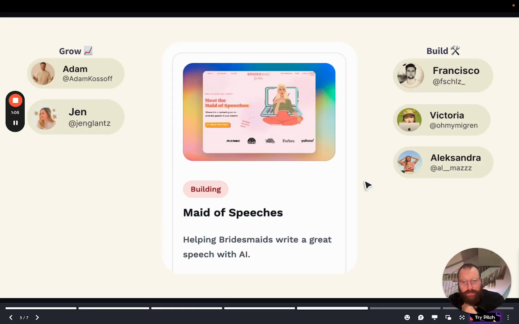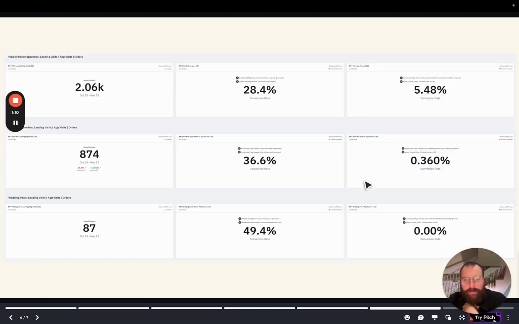All right, for Maid of Speeches, our Maid of Honor and Best Man speech generator, we have done an analysis of the 3 different categories that we have. We have Maid of Honor speeches, Best Man speeches, and wedding vows. And I've done a breakdown of the main steps of the funnel. This is how many people are landing on the landing page, what percentage of those then opens the app, and then how many people actually end up paying. So it's basically the conversion rate of the people that land on the actual app.